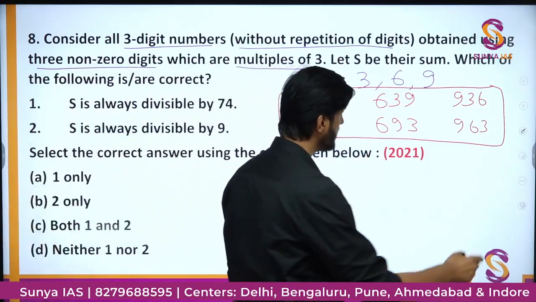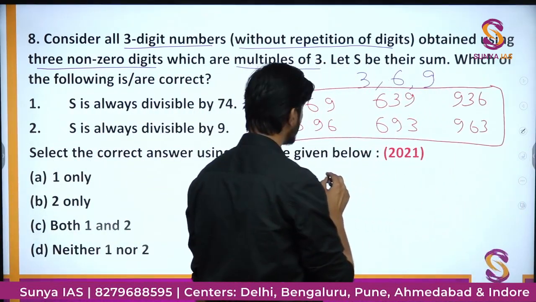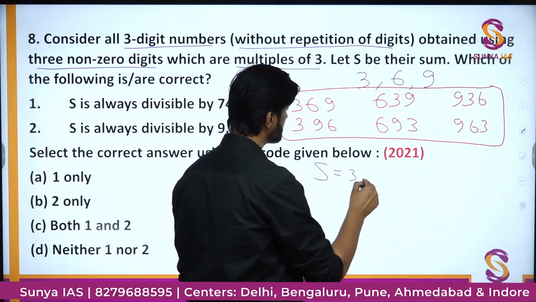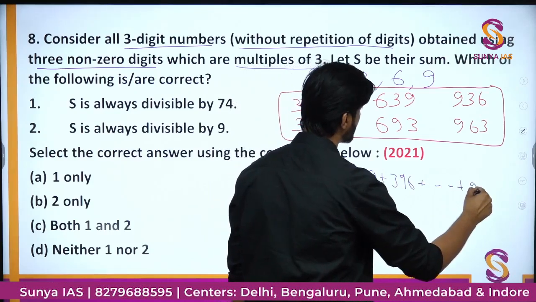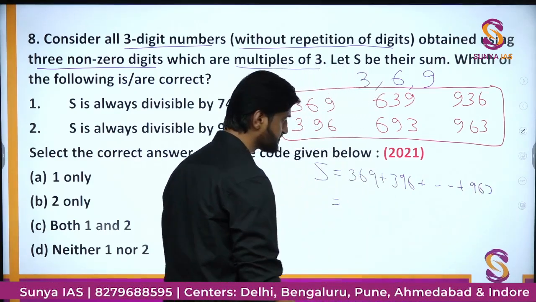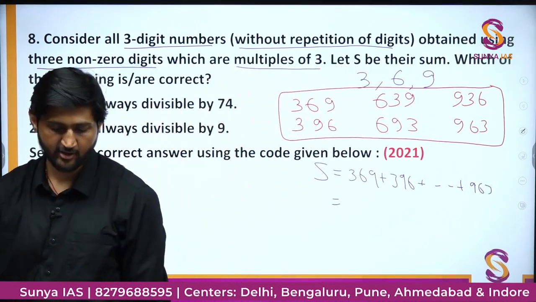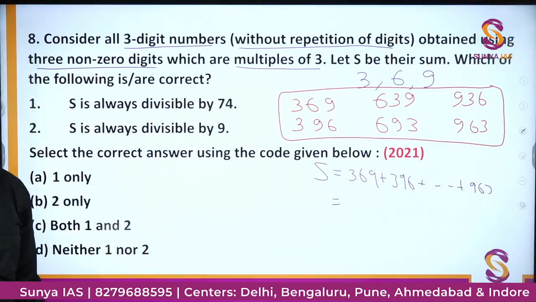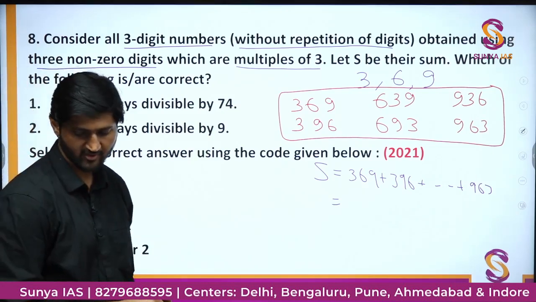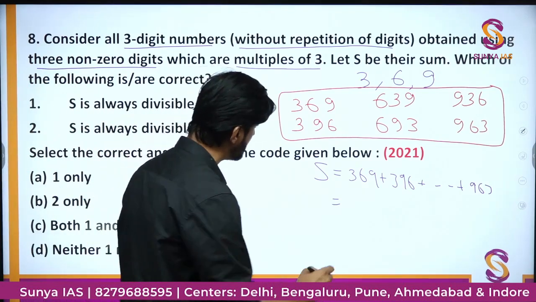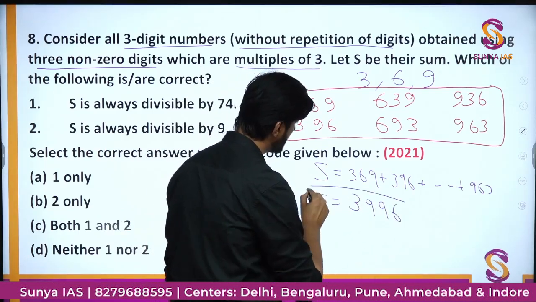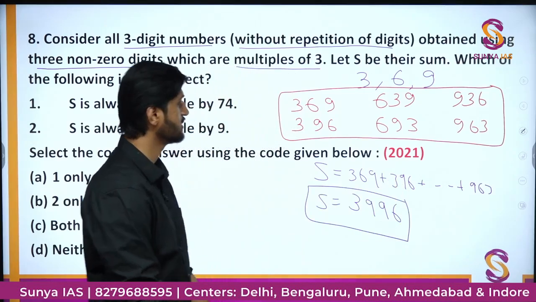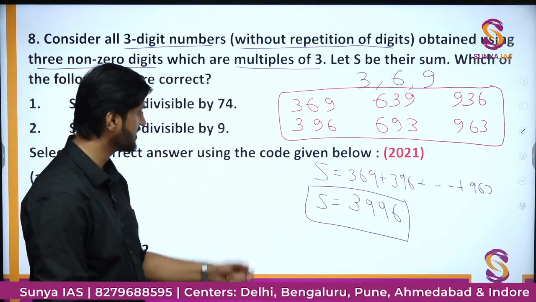Now let us say, let S be equal to their sum. So S is nothing but their sum. So 369 plus 396 plus all the numbers, when you add them up until 963, you get this particular value. And now we have to find how much the sum is coming out to be. So I guess the sum is coming out to be a multiple of 9, and the sum is coming out to be 3996. Okay. Now which of the following statements are correct?